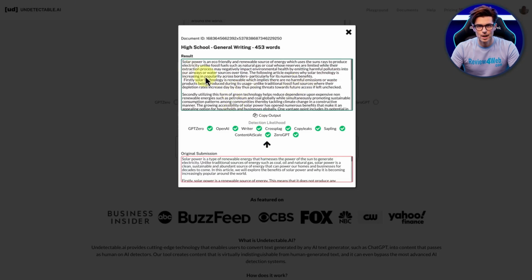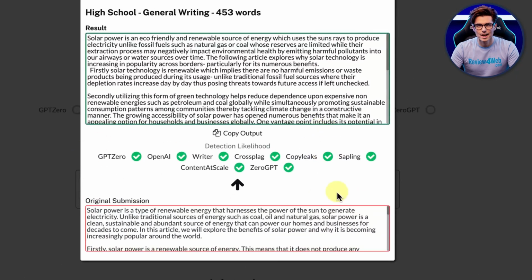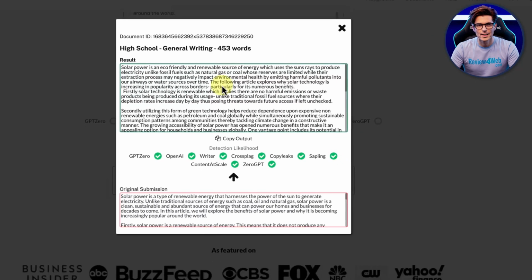But there we are. It has now rewritten it. And it says that the likelihood of detection is very, very low, or it's basically just giving it a green light on all of these as well. And it even has a guarantee that it will pass AI detection or you get your money back. So the company is that sure that it will do the job, that it actually gives you a refund guarantee. And that's pretty impressive.